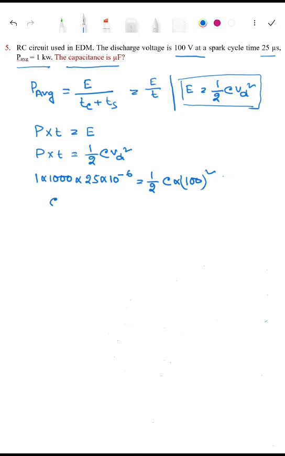So C is 5 into 10 to the power minus 6 farad. The answer is 5 microfarad.